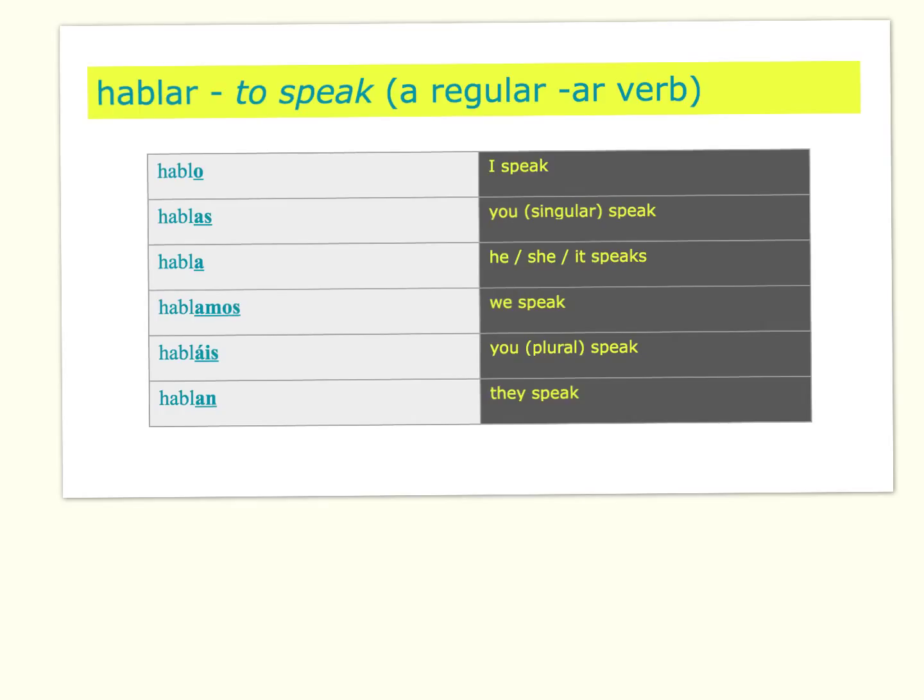So on this slide now you can see that in order to form the different persons of the regular AR verb hablar, we simply take the AR off the ending of the infinitive, and then we add the different endings for the persons. So for the first person singular, I speak, hablo. For the second person singular, AS, hablas, you speak. For the third person singular, he, she or it speaks, habla.